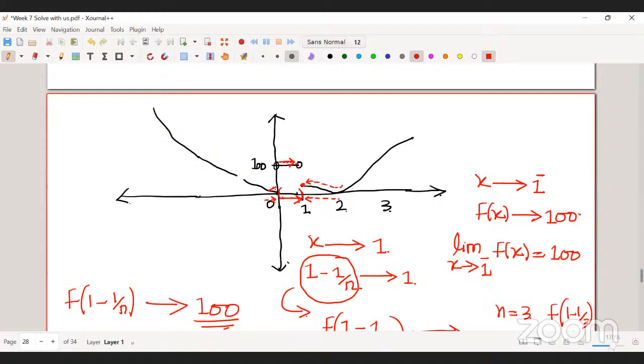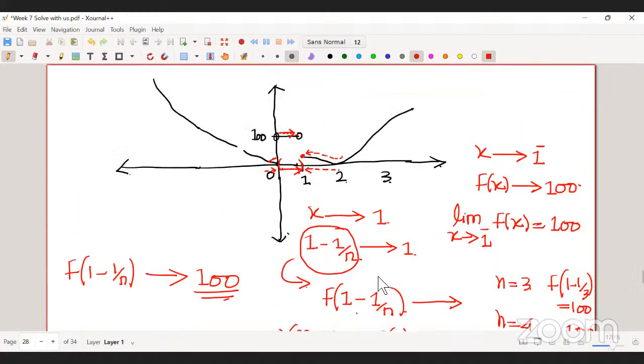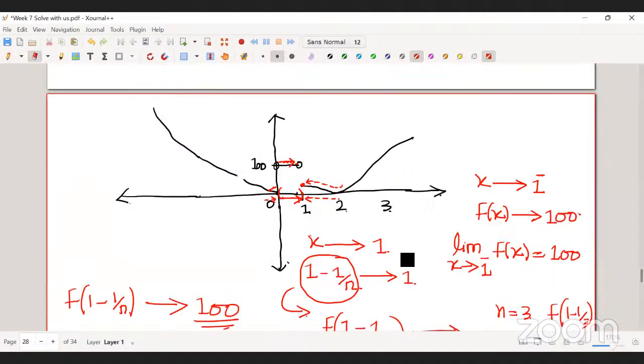That means the graph is not continuous. Since the limit doesn't exist, it's not continuous, because continuity implies that the left-hand limit equals the right-hand limit. Next statement: the limit exists at x equal to 2. Is this not also true? Why is this not true? This is coming from both sides.